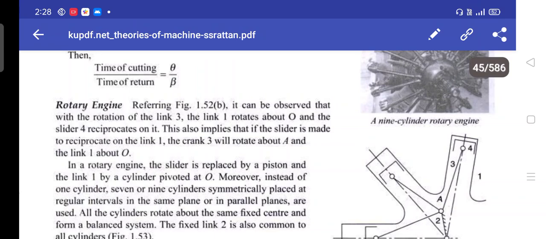Next is the rotary engine. It can be observed that with the rotation of link 3, link 1 rotates about O and the slider 4 reciprocates on it. This also implies that if the slider is made to reciprocate on link 1, the crank will rotate about A and link 1 about O.